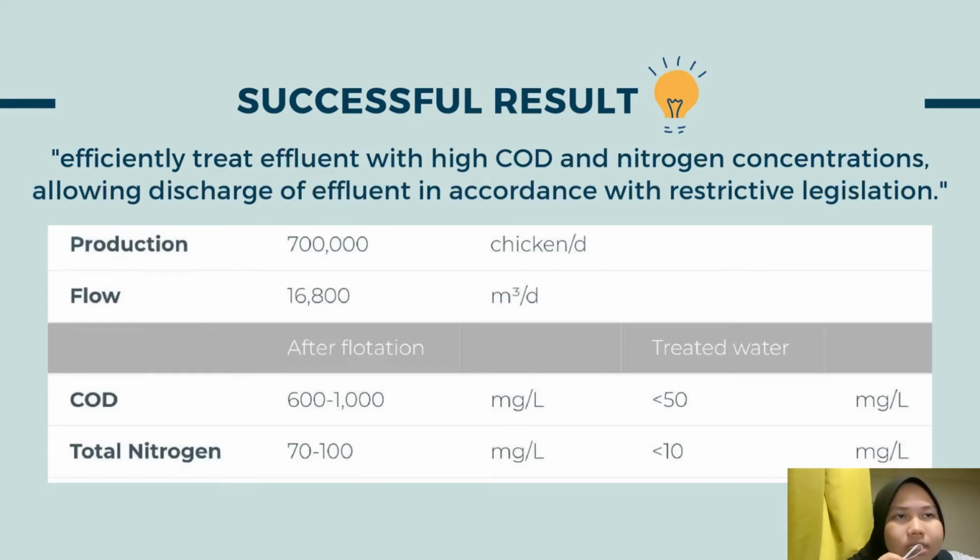But after flotation, the COD value is 600 to 1000 milligrams per liter, while total nitrogen is 70 to 100 milligrams per liter. And for the treated water, the COD value is less than 50 milligrams per liter, and total nitrogen is less than 10 milligrams per liter.